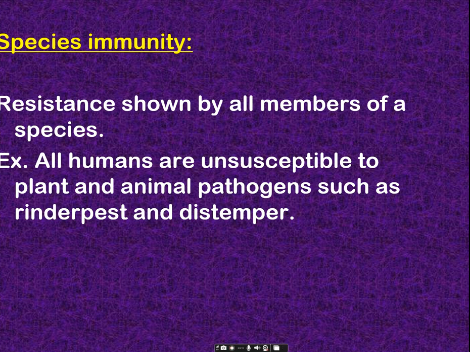It is not infecting the animals or human beings. Rabies infects animals as well as humans, but it is not infecting plants. So it is resistance shown by a particular species. We call it species immunity.